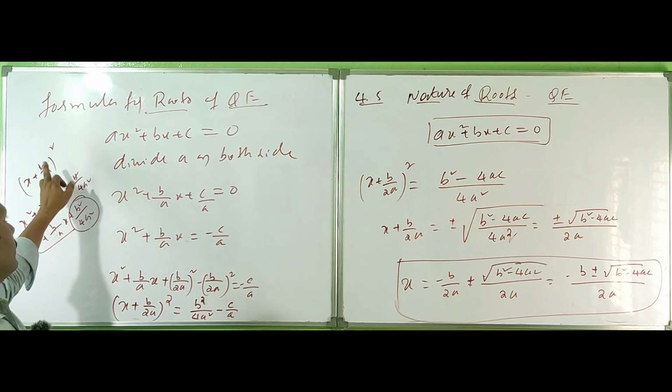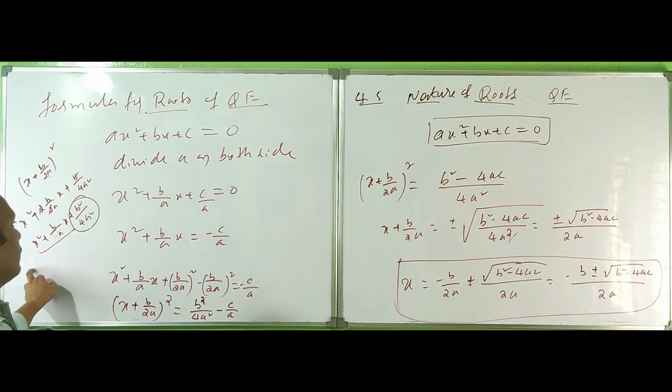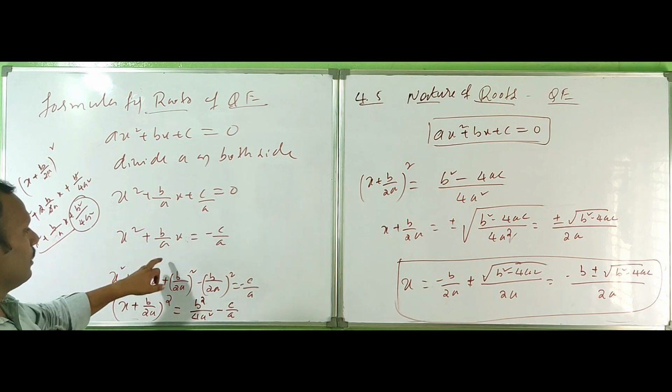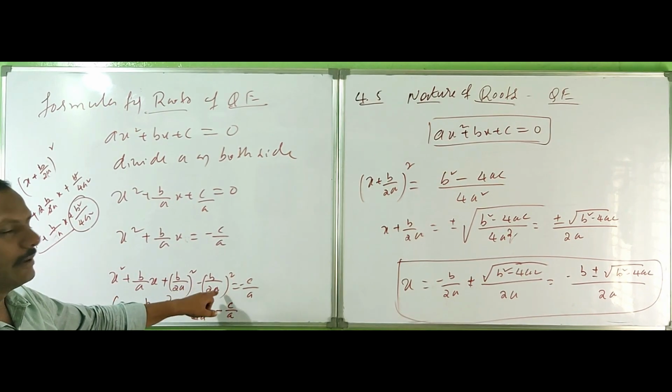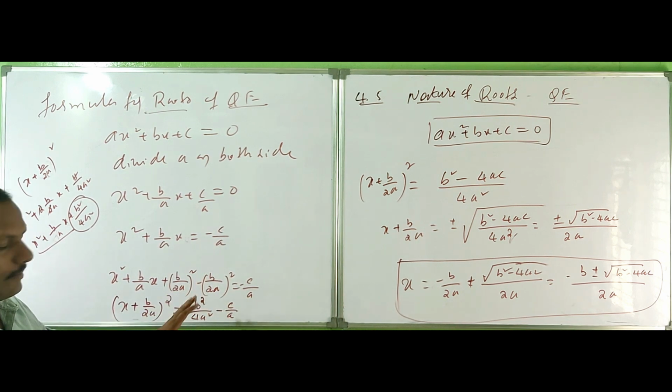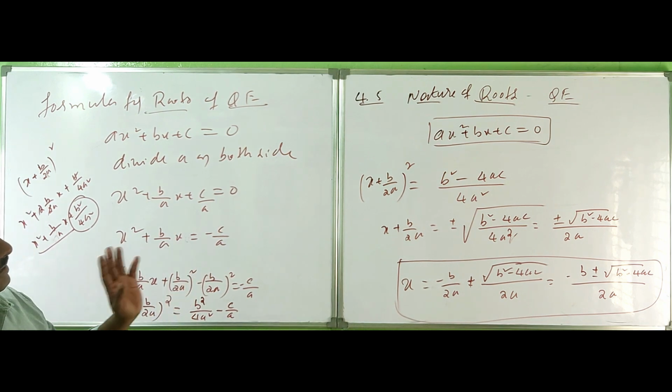This is (b/2a) whole squared now. This is the term I am getting here. So I add and subtract the same term, (b/2a)² minus (b/2a)². This makes a complete square, and I send the remaining term to the right side. So it is a simple solution.